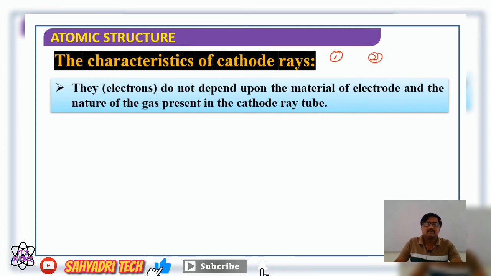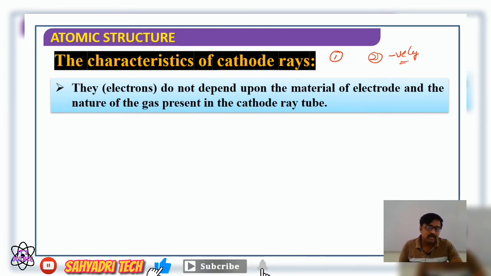Second, cathode rays carry negatively charged particles. What is the basis here? When we apply an external electric field, they bend towards the anode, and when we apply an external magnetic field, they bend towards the north pole of a magnetic field. So it is the characteristic of what? Negatively charged particles, that is, electrons.